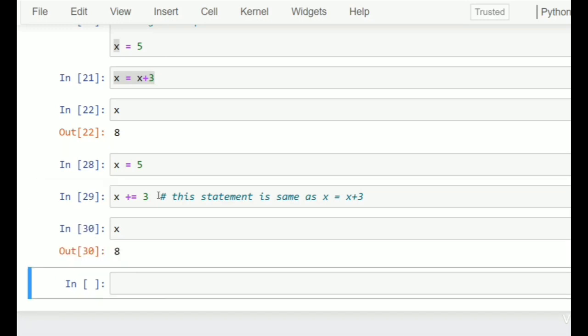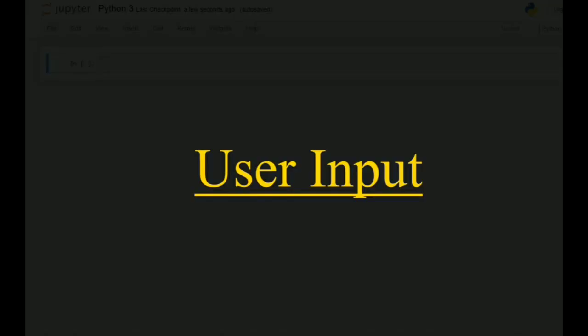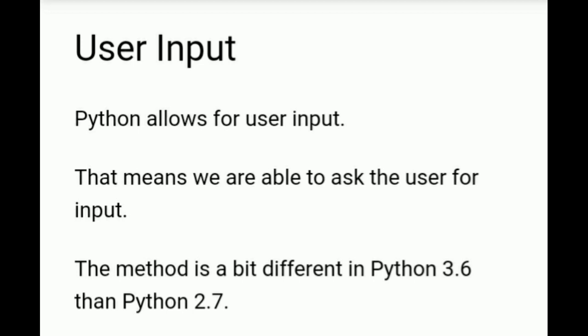Now we will discuss user inputs. What is meant by user inputs? Python allows for user inputs. That means we are able to ask the user to give the input. To ask the user, we will use the input function.